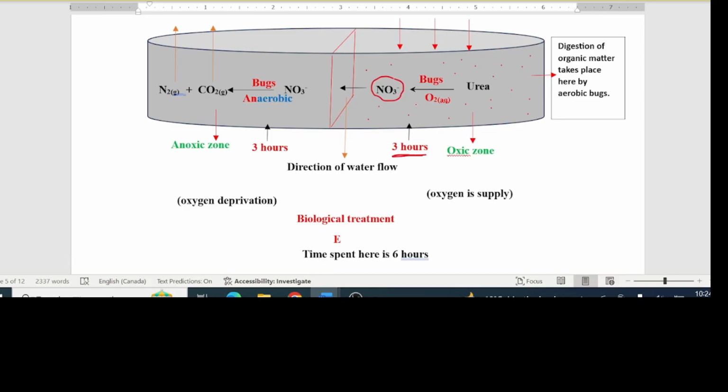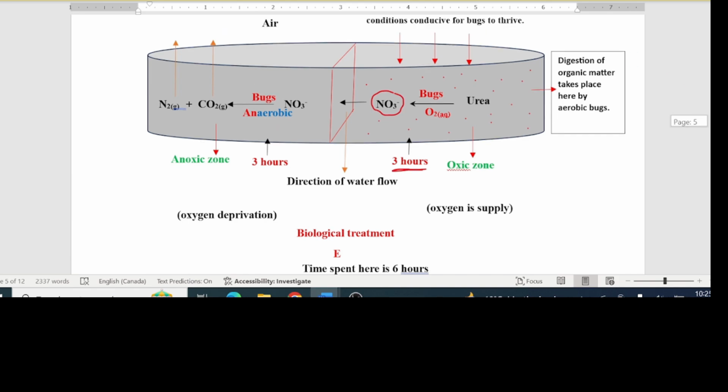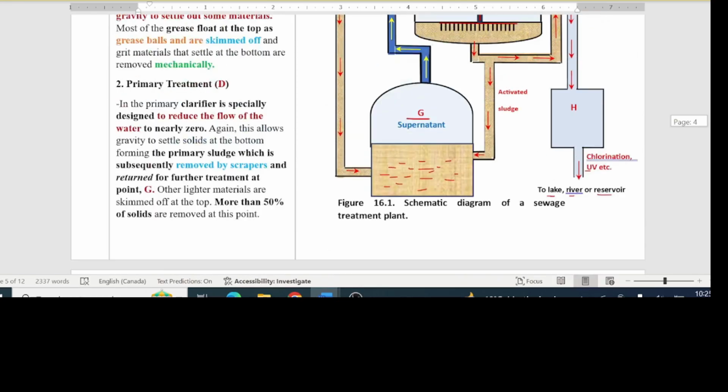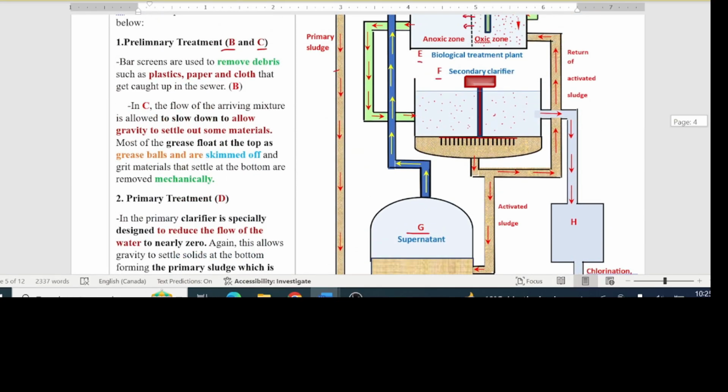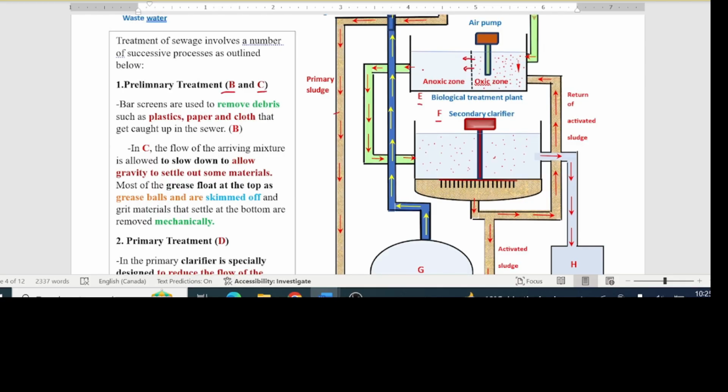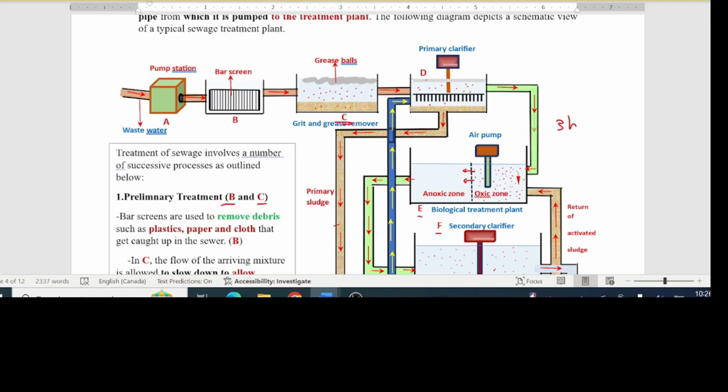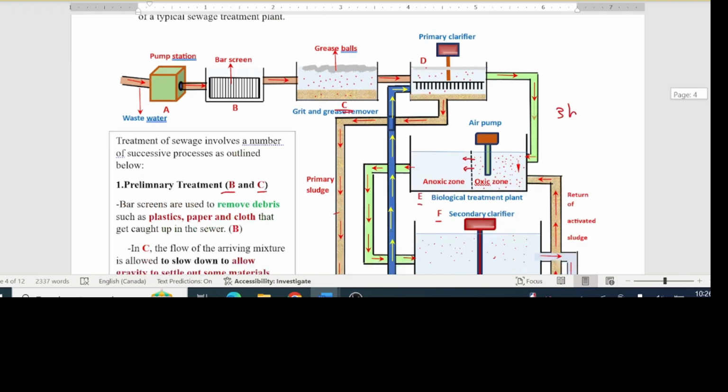At the end of 3 hours, the water in the anoxic zone is sent to the secondary clarifier. As this happens, it clears the way for the water from the oxic zone to move across to this anoxic zone, where it will spend an additional 3 hours. To replace the water from the oxic zone, a fresh amount from the primary clarifier is sent there. We'll now look at what happens in the anoxic zone.